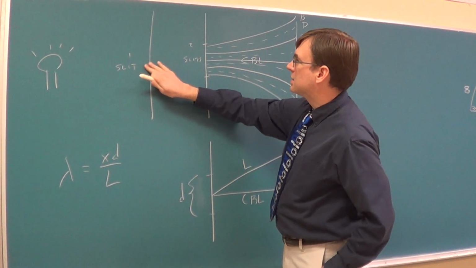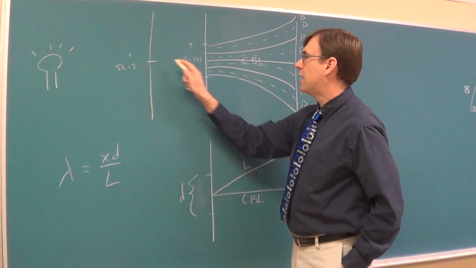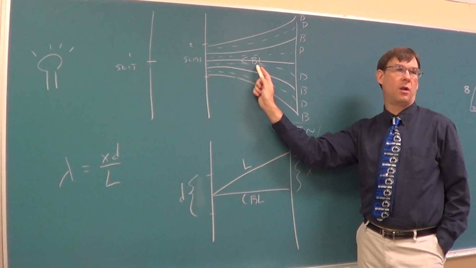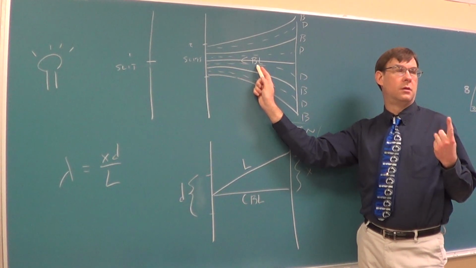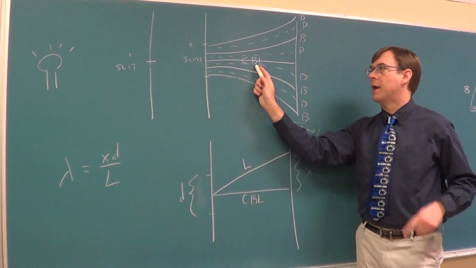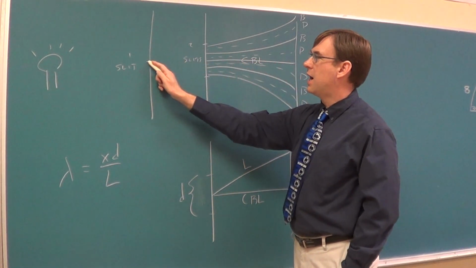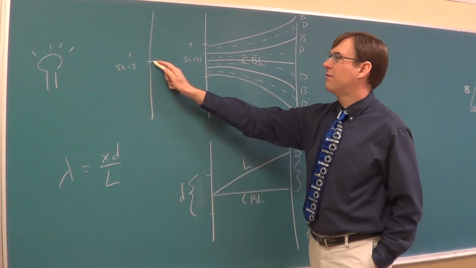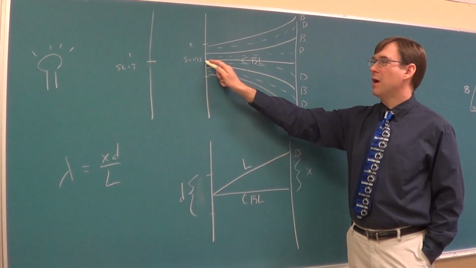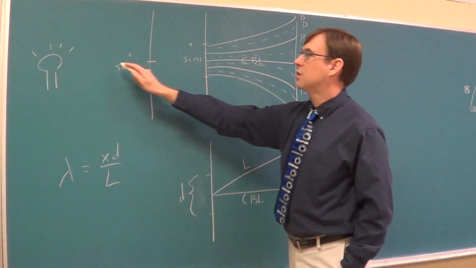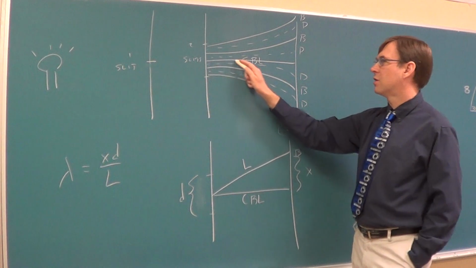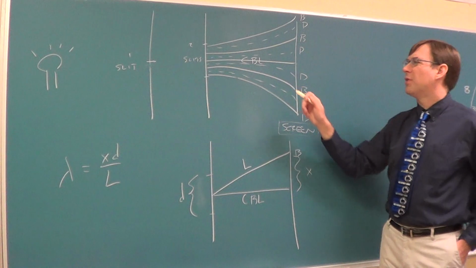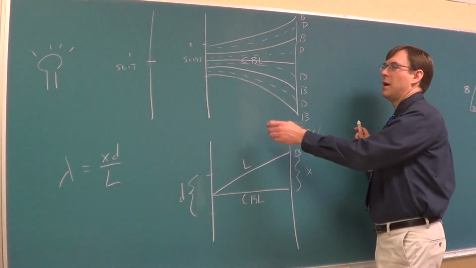I should have maybe lined this up a little better. There's a thing, I wrote CBL to abbreviate. Anybody pick up from the reading what that CBL is an abbreviation for? Central bright line. So the central bright line should line right up with that first slit, as if the light went through that first slit and went through another gap there when there wasn't even a gap there. But you'd expect light going through that first slit to create a bright spot of light somewhere on a shadowy screen. But then there's also this alternating bright dark thing.